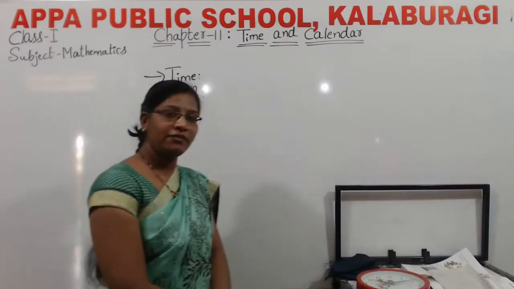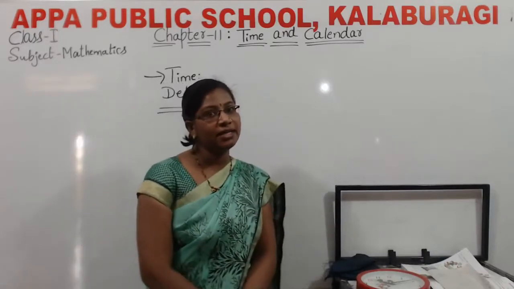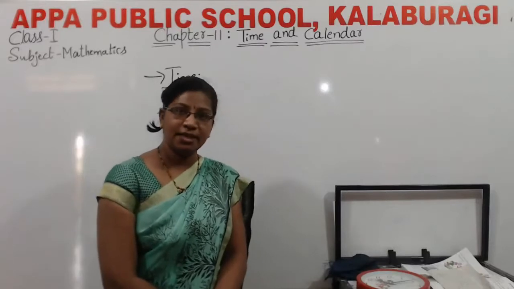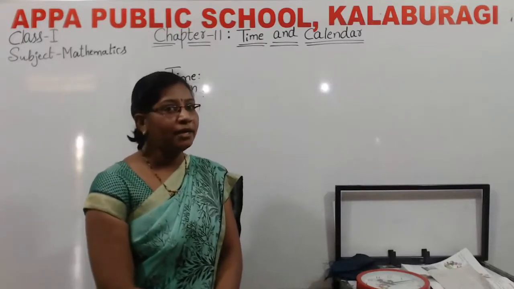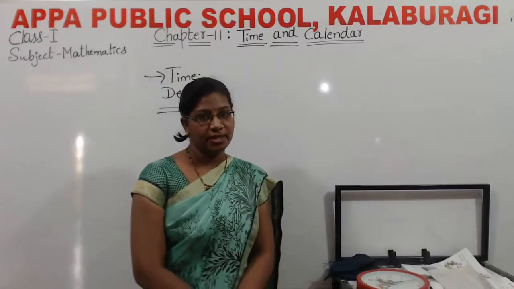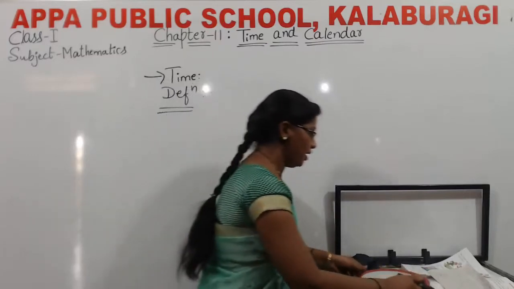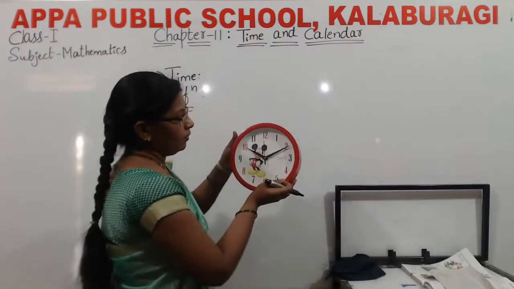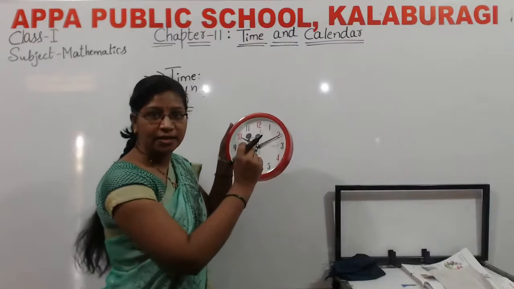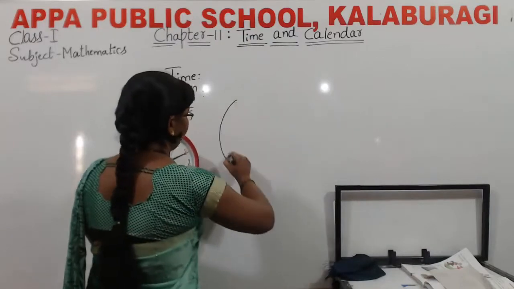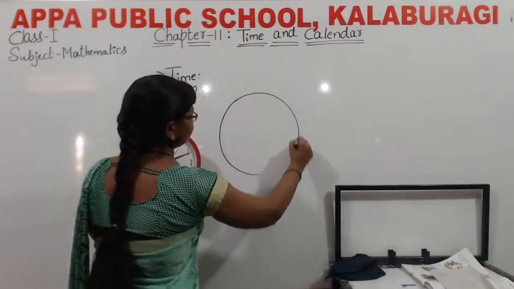What do you mean by a sequence? In the previous chapter, shapes and patterns, I explained what a sequence is. In the clock, how many numbers are there? I will draw a clock here.